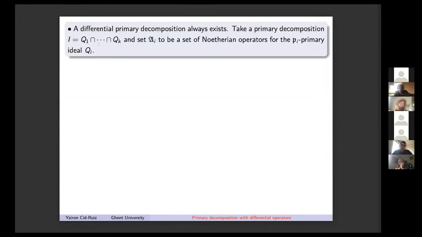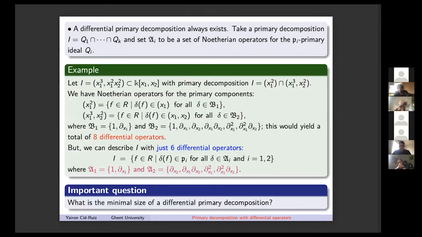Now, a basic fact is that differential primary decompositions will always exist. This is basically a corollary of the previous result that I showed you. So take a primary decomposition, and take a bunch of differential operators describing each one of the primary components. Now you take each one of these lists, and this gives you a differential primary decomposition. That can be checked easily, but what we really want to see is the minimal possible size of a differential primary decomposition.